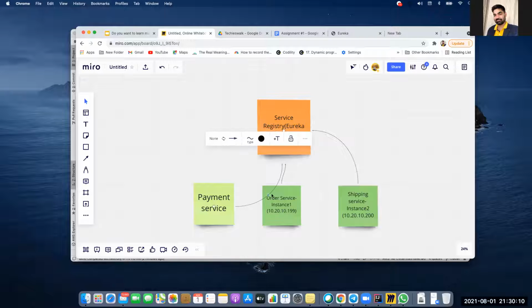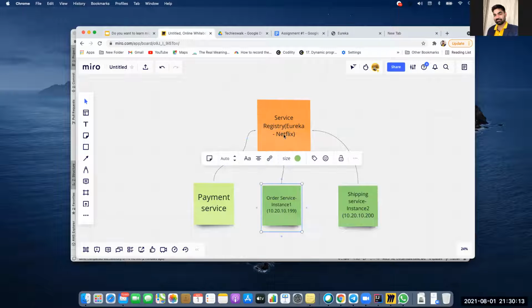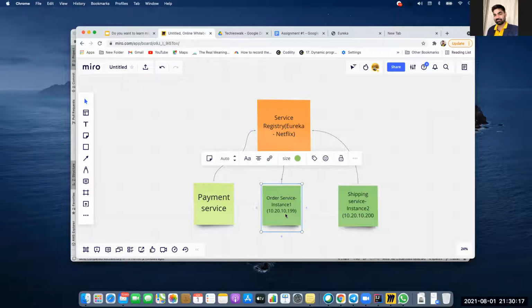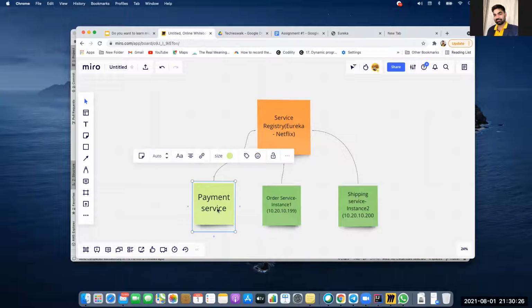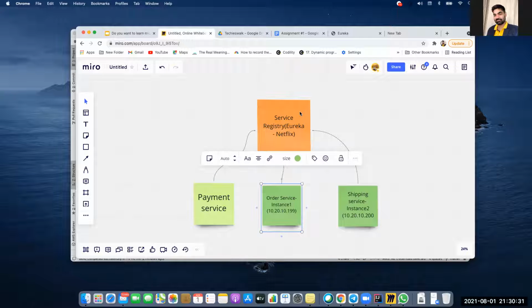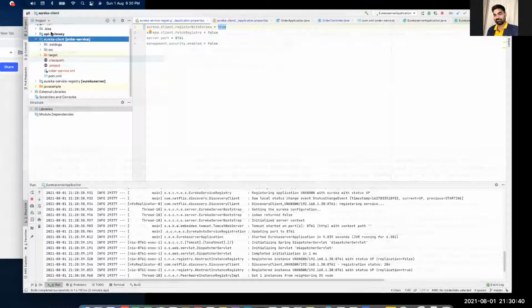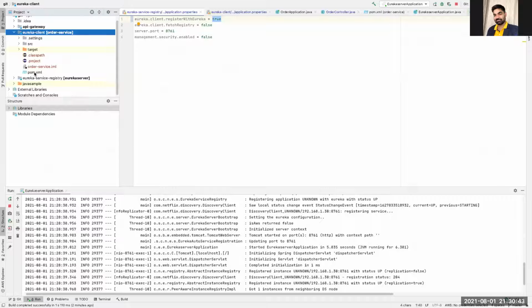So in this week's webinar, what we are going to do is create one service registry, and register one order service to the service registry. In the next webinar, we will call this payment service. The payment service will call the order service via the service registry and via the gateway, but that is the next thing because we can't cover it in this duration. Okay, so let me go quickly to the Eureka client.